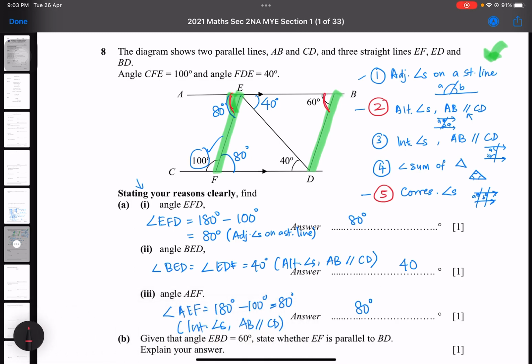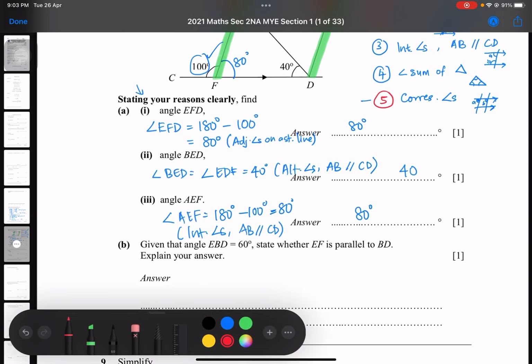They should be equal, correct, guys? But now you tell me, this one is 80 degrees, this one is 60 degrees. Are they equal? They are not. In other words, EF and BD are not parallel lines, because if they are parallel, this angle must be equal to this angle, which they are not. So we use that as the explanation.